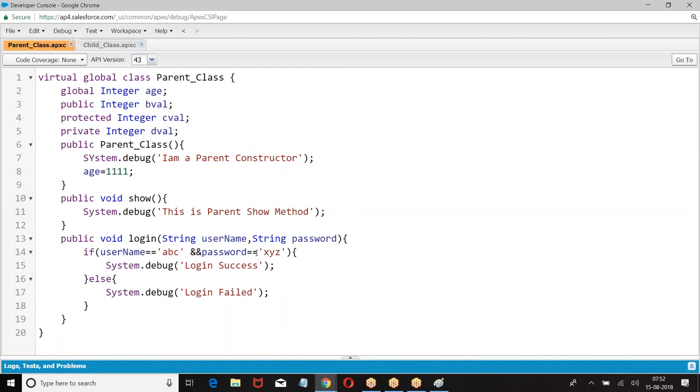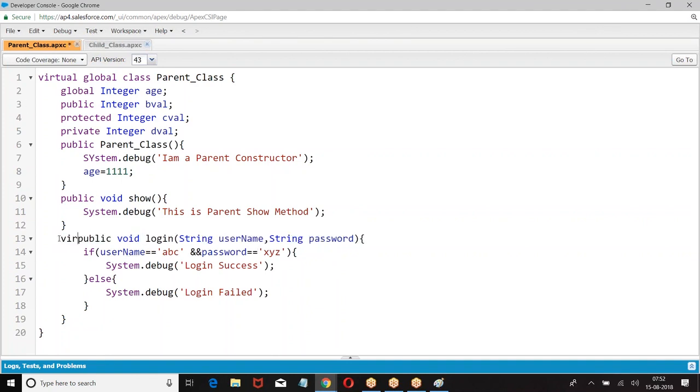But according to my requirement, whatever method is defined in the parent class is not suitable to me. You say already there is a method in the parent class, you cannot define. But when it is not suitable, allow me to define my own. Whatever you are giving in the parent class, it is not suitable to me, allow me to define my own. So in that case, what should the parent class do?